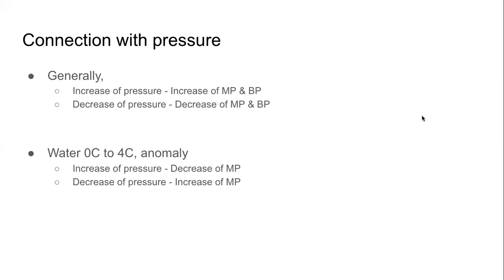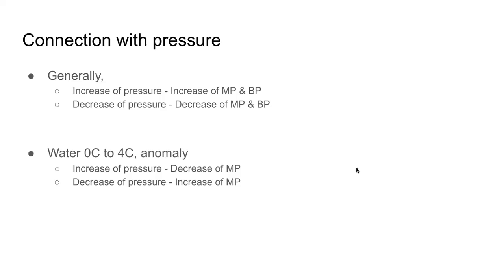So if the pressure on us is decreased, it becomes easier. It becomes easier for the molecules and particles to fly away. That means it will become easy to melt. It will become easy to boil. What does that mean? It means the melting point is decreasing. It will melt at a lower temperature. The boiling point is also decreasing. It will boil at a lower temperature. It doesn't mean that it will reach a certain temperature. Boiling means the state will change from liquid to gas.